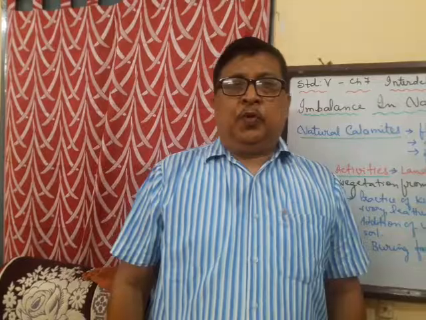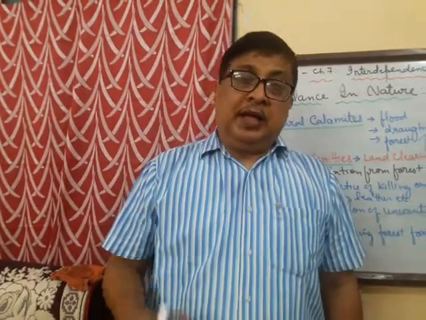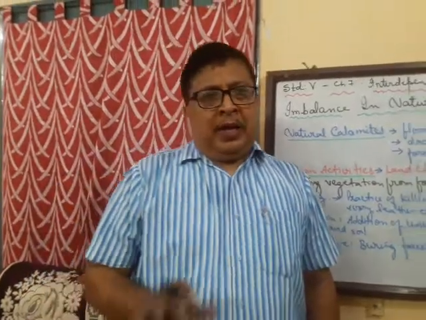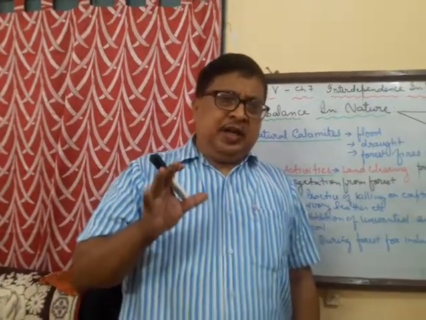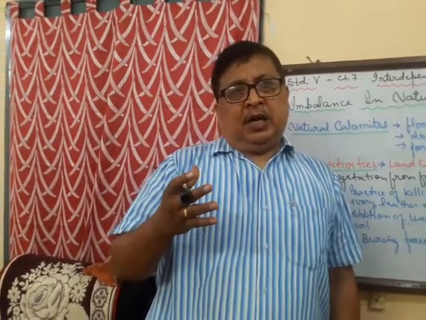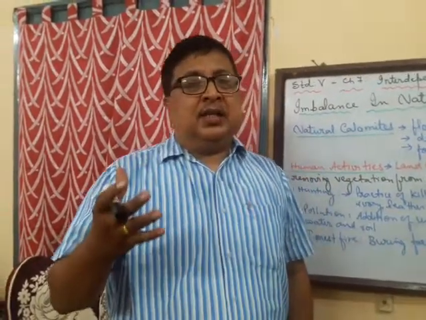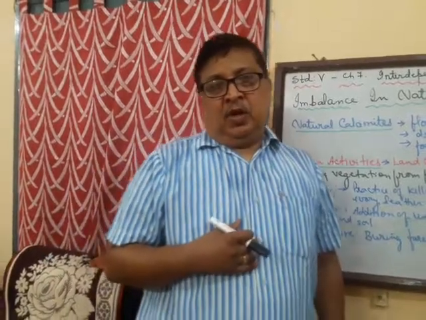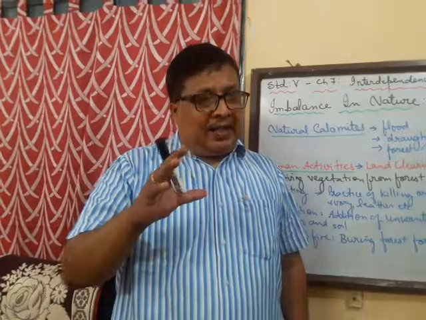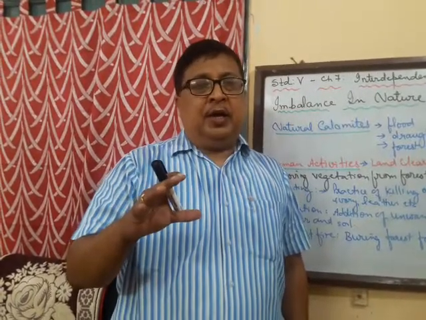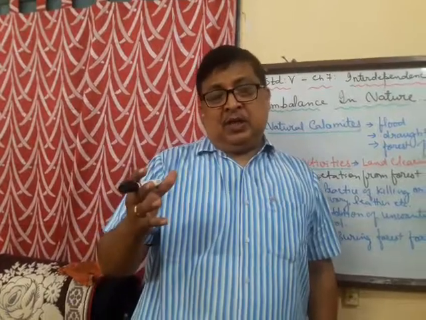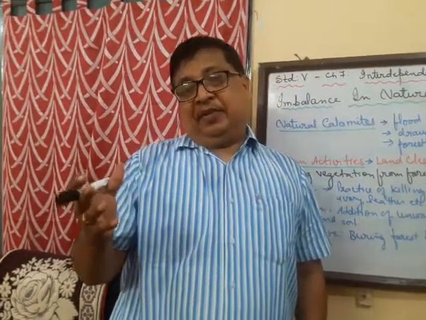Now children, we are going to talk about the imbalance in nature. Any increase or decrease in any animals or plants disturbs the balance in nature. This disturbance can be either natural or due to human activities, that means due to natural calamities or due to human activities.